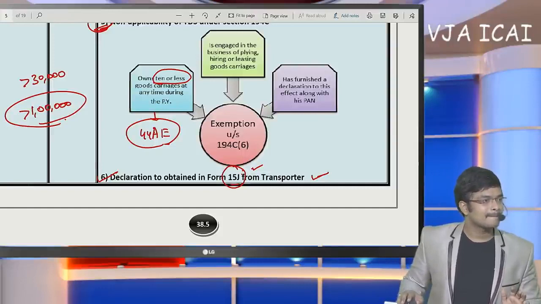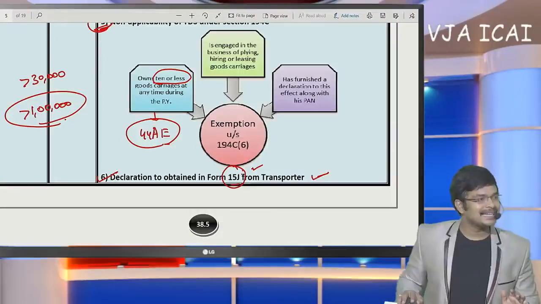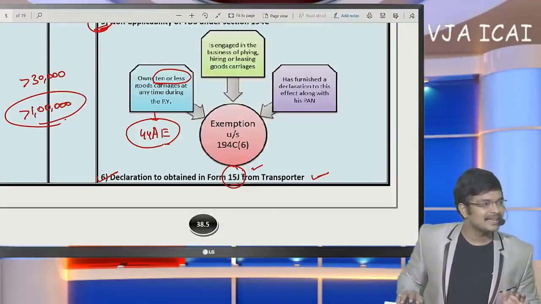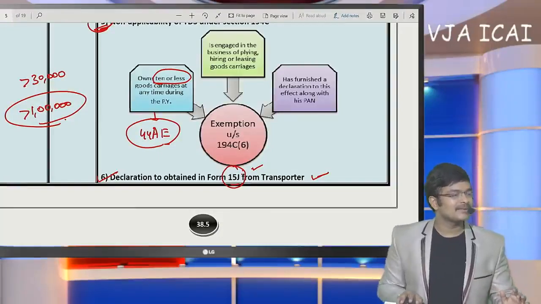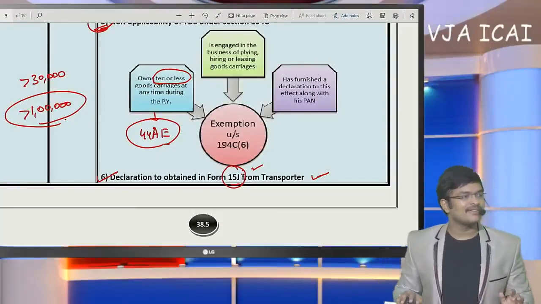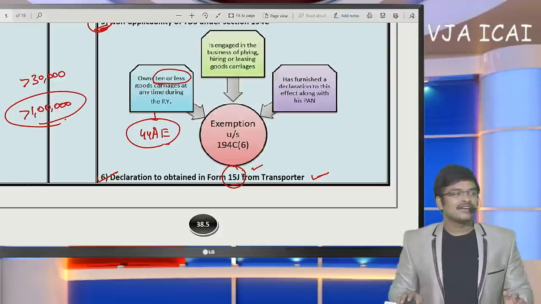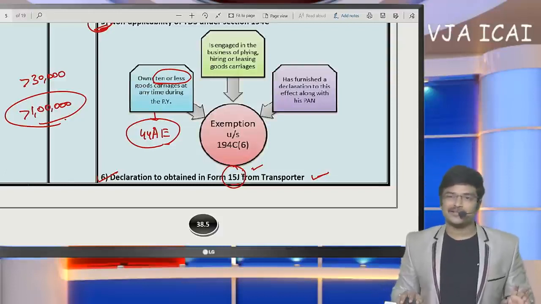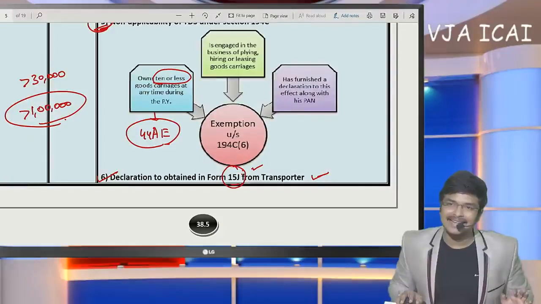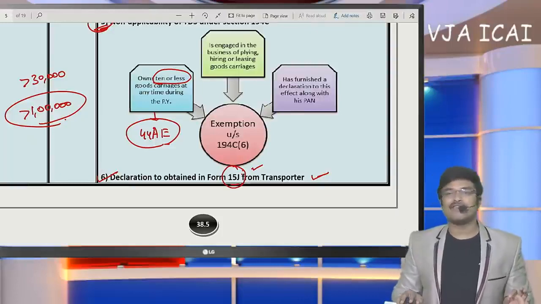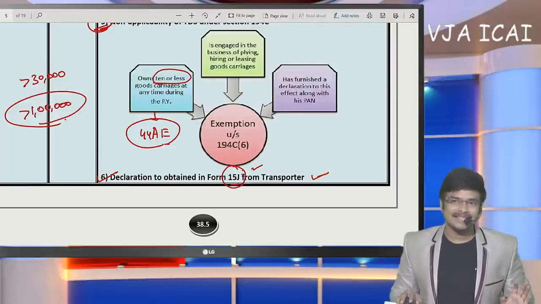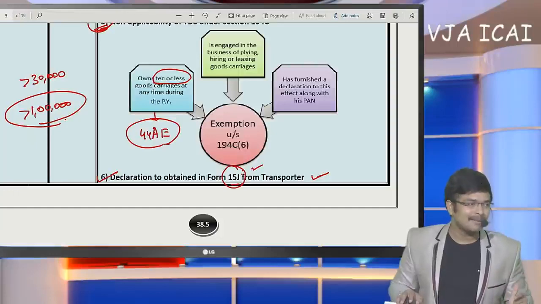Next, any GTA agents are not owning vehicles, simply they arrange vehicles from outside and provide a declaration. If we deduct TDS, more than 10 vehicles provided. Sir, if you deduct TDS, it's the best option. If you do not deduct TDS, we need to obtain a declaration in Form 15J. It is the only basis available. We cannot go in depth more than that.